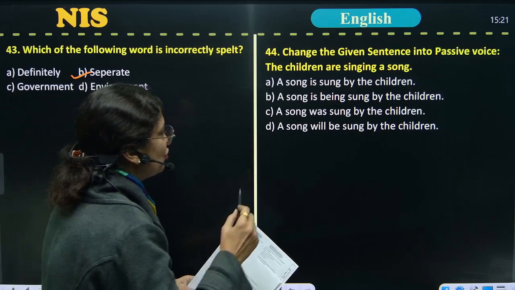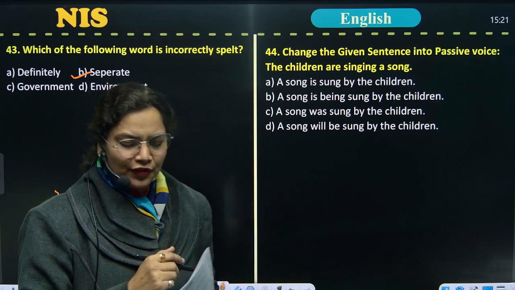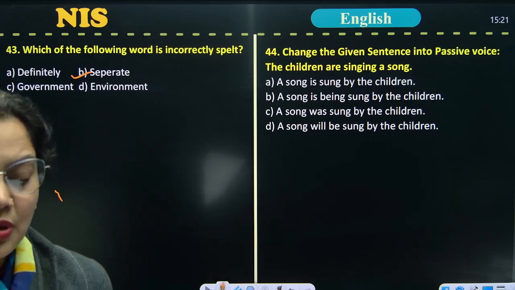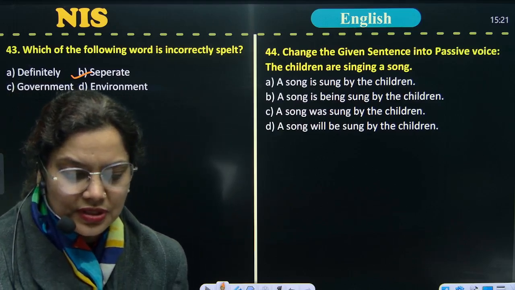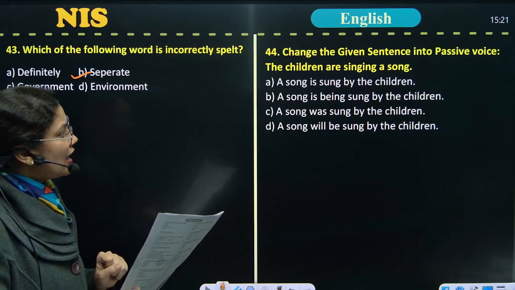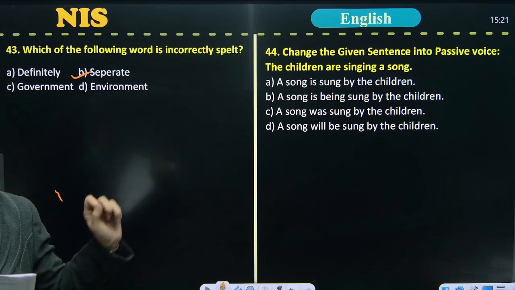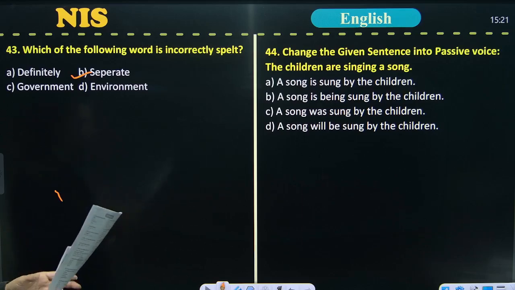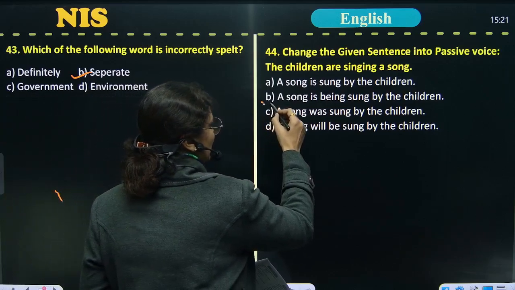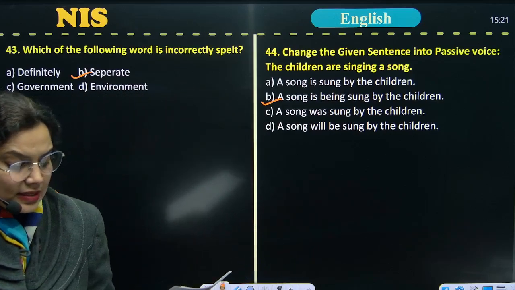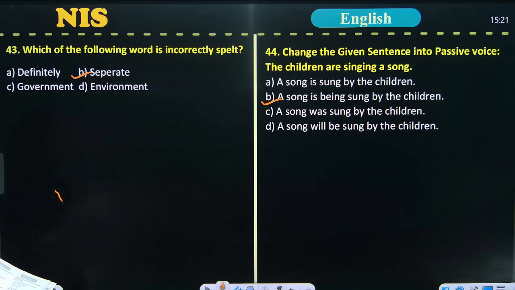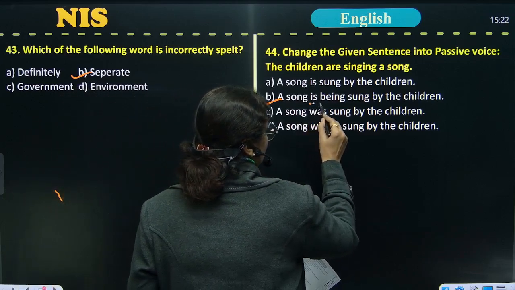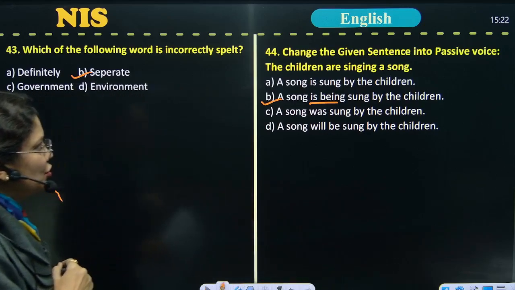Now we are moving to question number 44. In question number 44, you can clearly see there is a change required in the given sentence. You have to change the given sentence into the passive voice. The sentence is: the children are singing a song. The answer of this question is: a song is being sung by the children. As you know, present continuous tense in the passive voice becomes is being sung. So this is the correct option of this question.